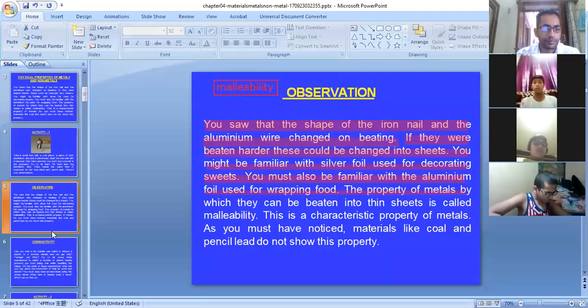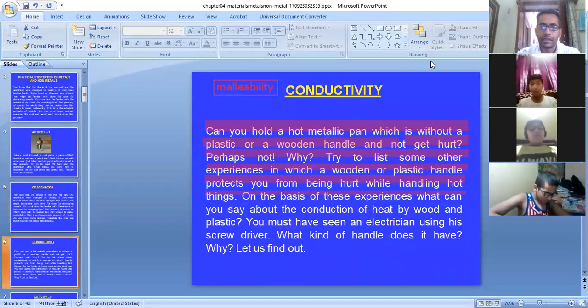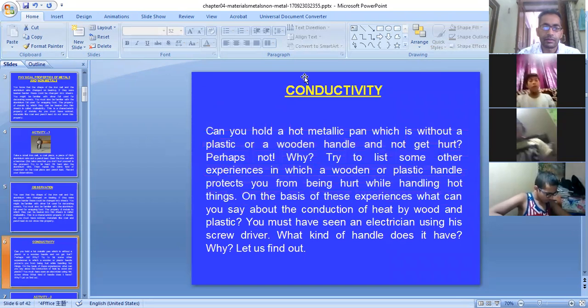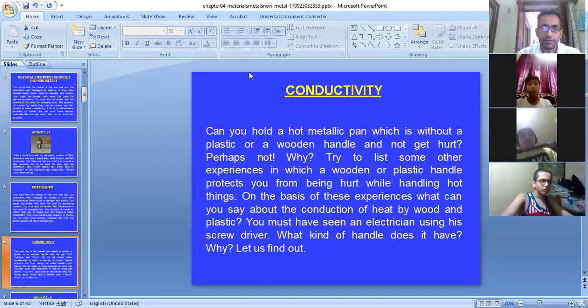Moving next, the next property that we have to study is conductivity. Again, this is a physical property of metals.